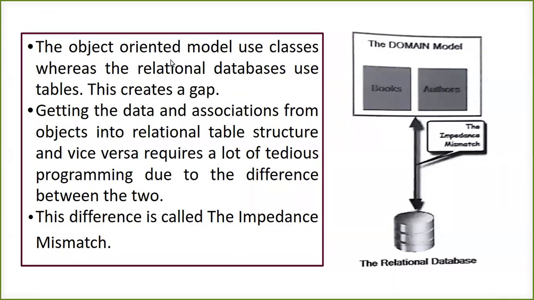Basically, the object oriented model, as we all know, uses classes. We create a class, an object, variables, a number of things in a program when following the object oriented model, whereas relational databases do not use classes but use tables. So there is going to be a gap between your object oriented language and the relational database, because in one place we use classes and in the other we use tables. If I want data to move from one place to the other in the form of rows and columns, I need something in between. So that gap has been created.